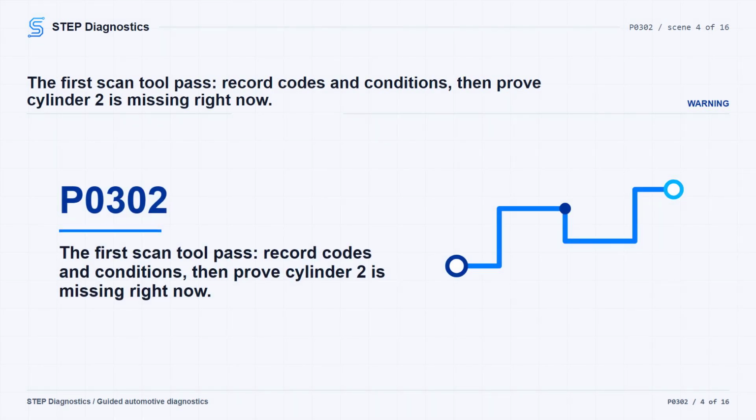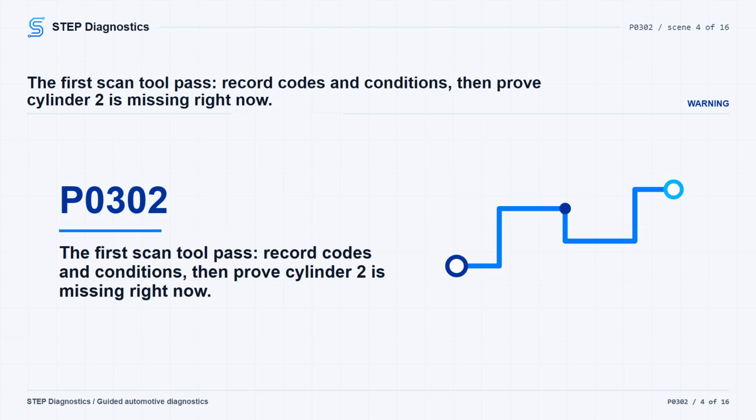First, turn the ignition on, pull and record all codes and captured operating data. Then operate the vehicle under the same captured conditions from when P0302 set. During the drive, pay attention to when the misfire shows up, because that operating condition matters later. Watch the downstream O2 sensor behavior while the misfire is happening, and use the misfire monitor to confirm whether cylinder 2 is showing excessive misfires right now. If it is not active, treat it as an intermittent condition.